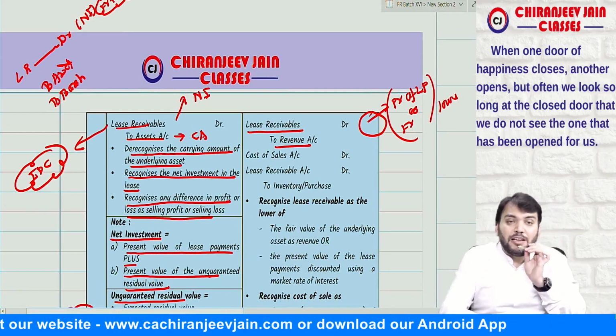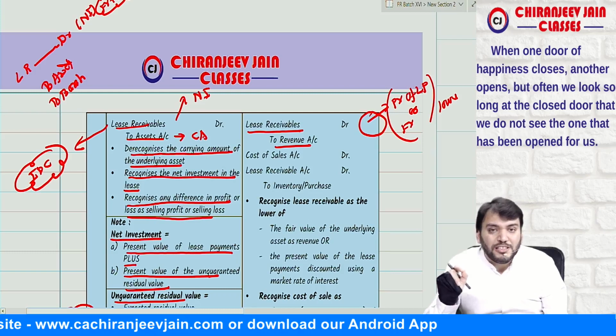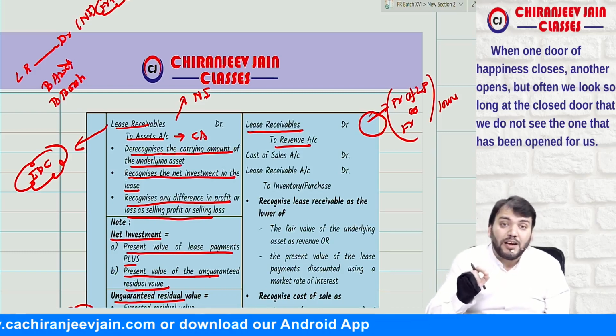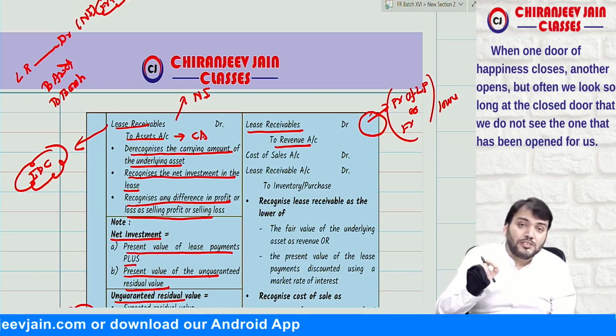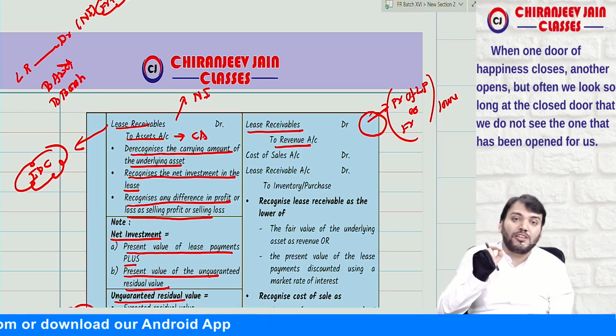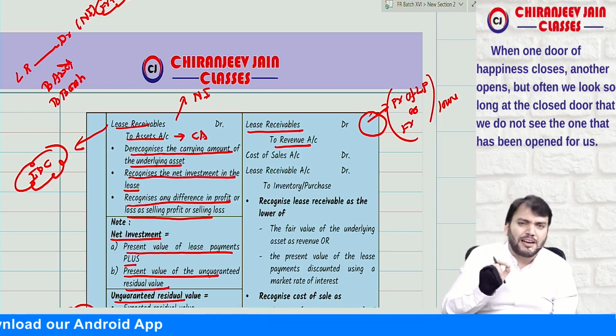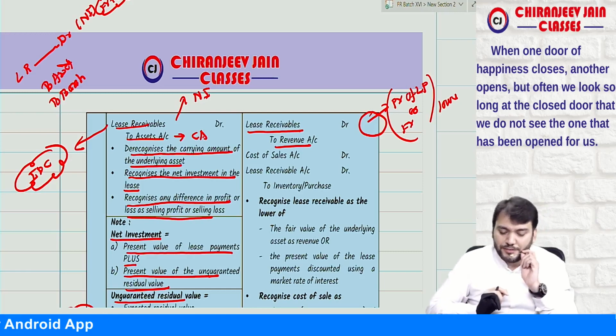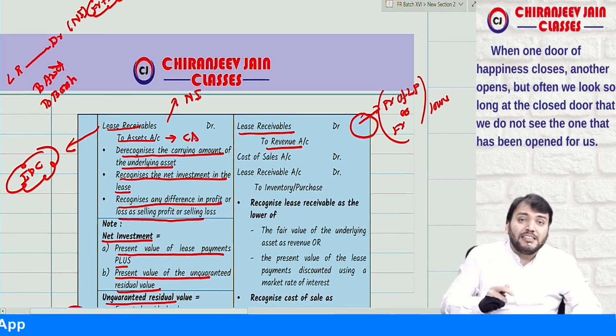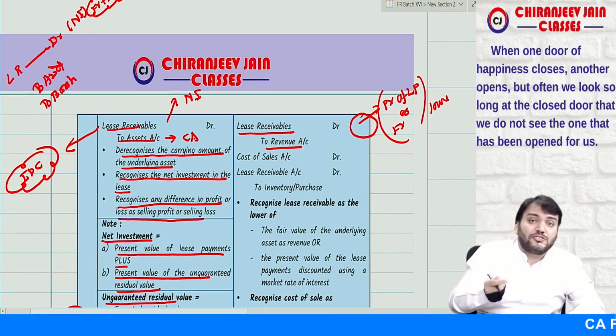Means this journal entry will be done at lower of fair value of leased asset or present value of lease payment discounted by using market rate of interest. Market rate of interest will be given in the question, nothing to worry. Correct. And can I say, when there is a sale, we need to also recognize cost of sales.